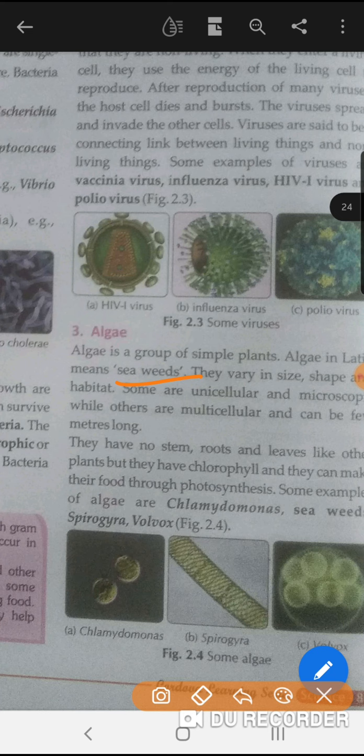Where do these mostly develop? In aquatic areas, just like rivers and ponds, they develop there. And they are unicellular and multicellular both. Some are unicellular and some are multicellular. They have no stem, roots and leaves like other plants, but they have chlorophyll. It means that they can make their own food through the process of photosynthesis.